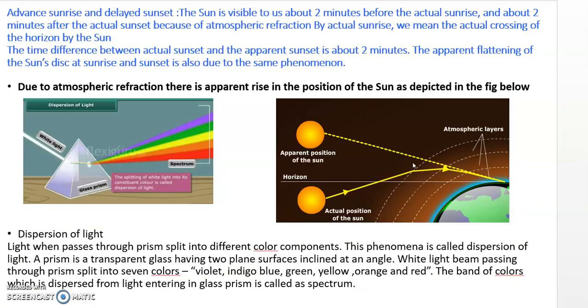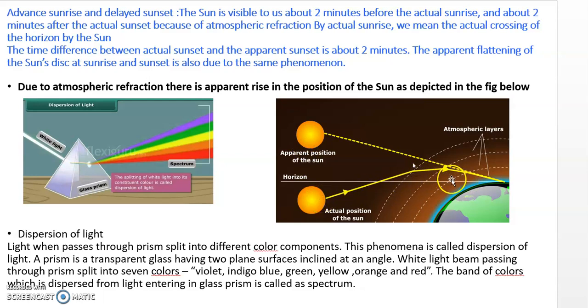Now next it is the advanced sunrise and delayed sunset. You can refer to the textbook page number 71. What is the meaning of this? The sun is visible to us 2 minutes before the actual sunrise and about 2 minutes after the actual sunset. So we can see the sun 2 minutes before the actual sunrise. Where is the actual position? It is below the horizon.